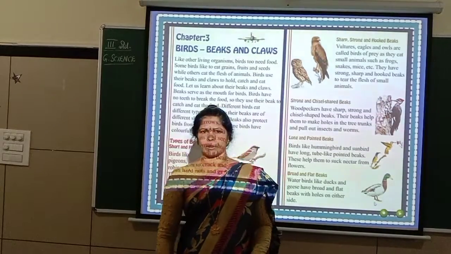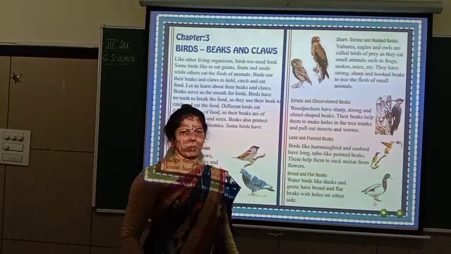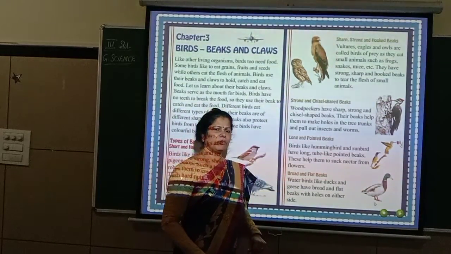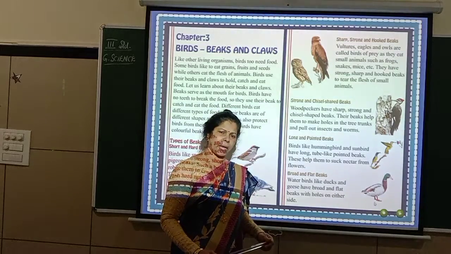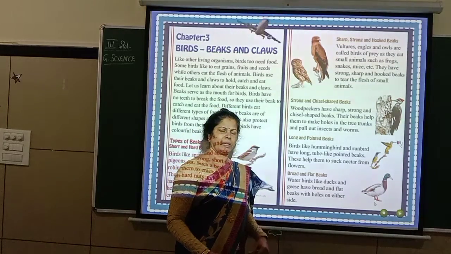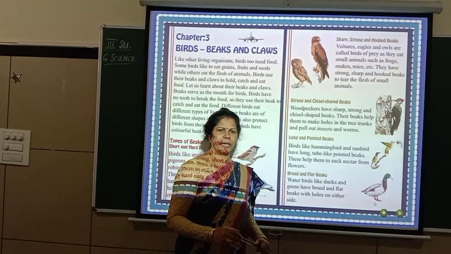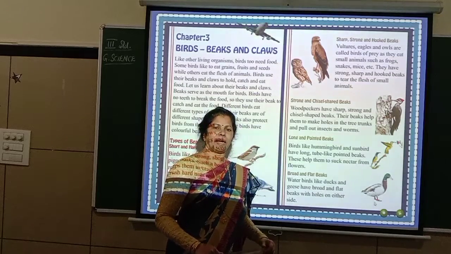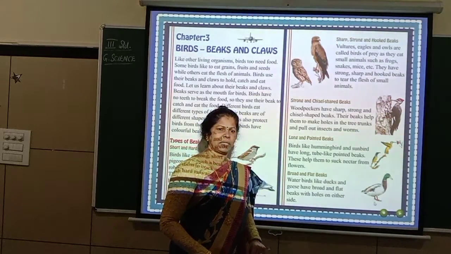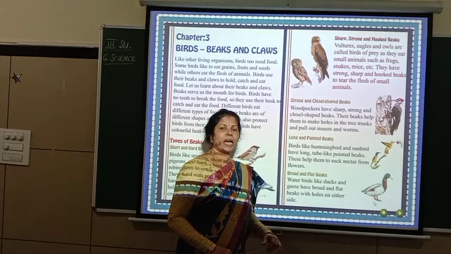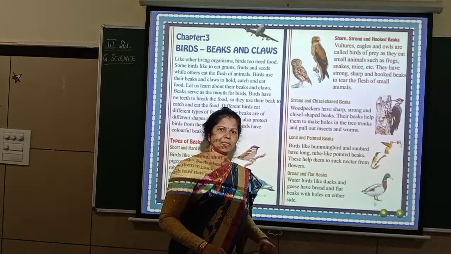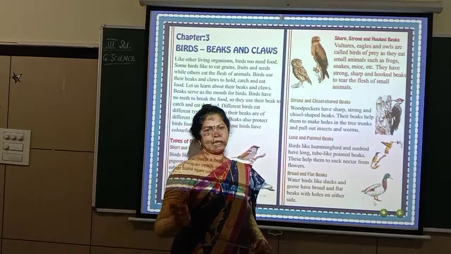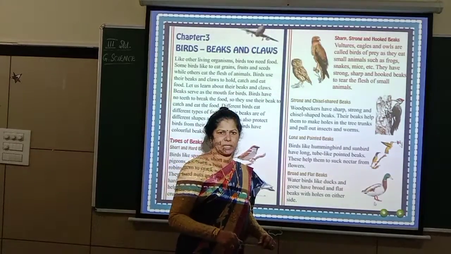So, children, when you go around, you see different types of plants, animals, birds, isn't it? And when you see birds also, do you feel they are all similar? Do they look the same? No, isn't it? For example, if you see a crow, a hen, a duck, these are all common birds. And sparrow, now very rare, but still you can see those birds. Are they the same? No. They are different in their sizes, their color, and the feather arrangement. All this, there is a difference. You can see that, isn't it?